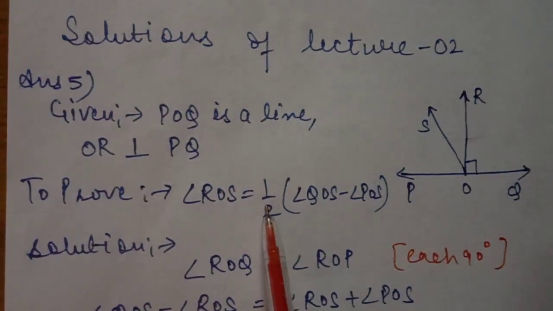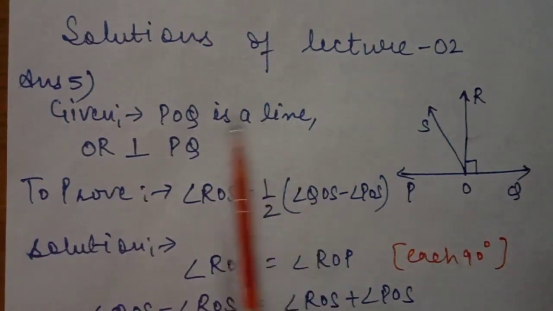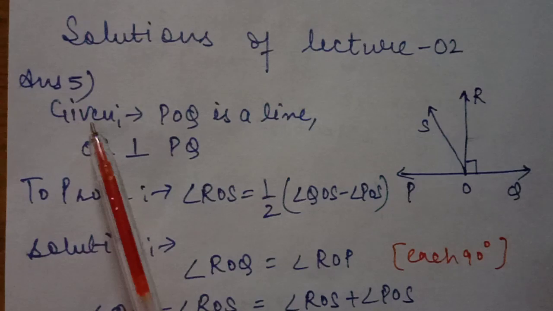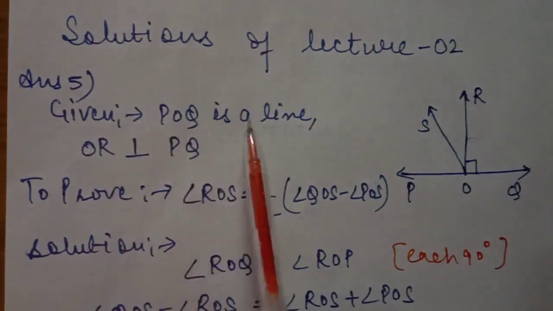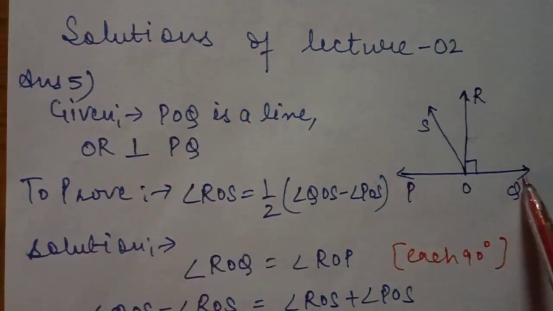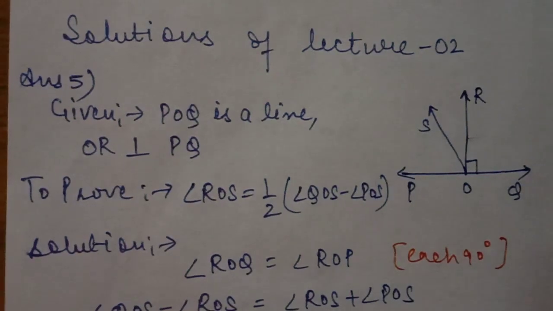What is given in question number 5? POQ is a line. Ray OR is perpendicular to the line PQ. OS is another ray lying between rays OP and OR. Then prove this. So what is given to us?